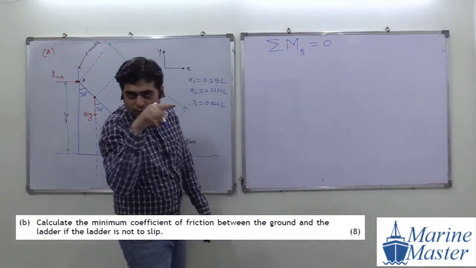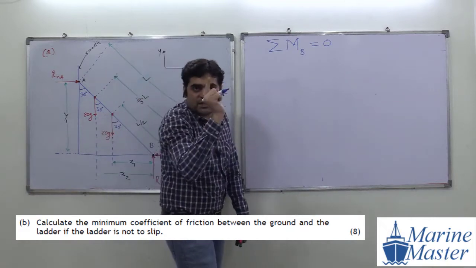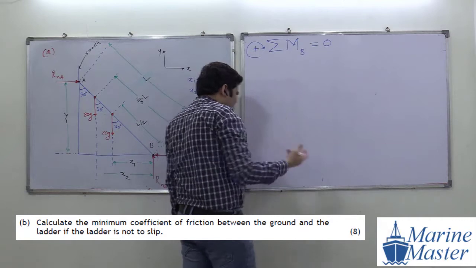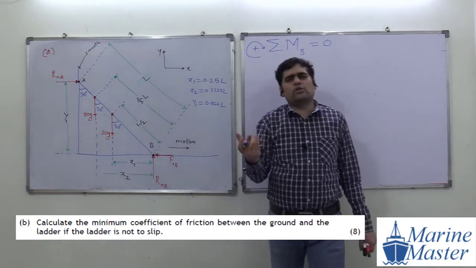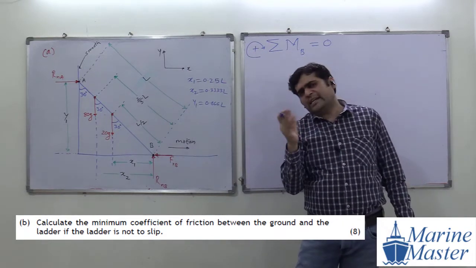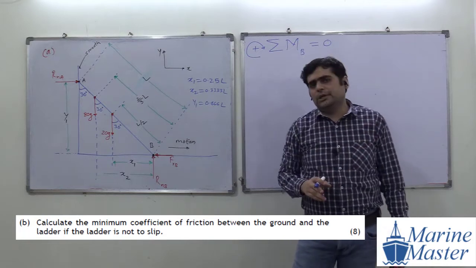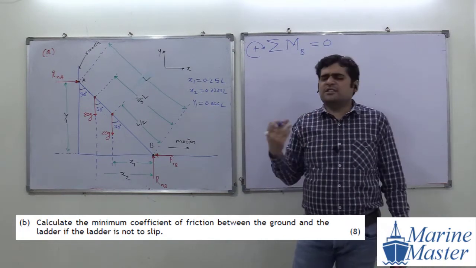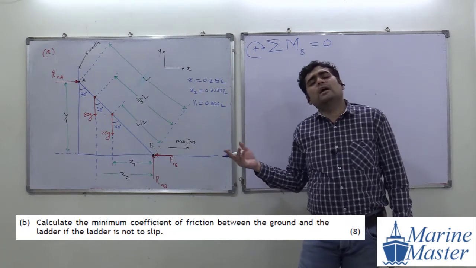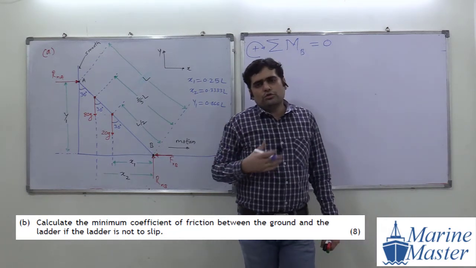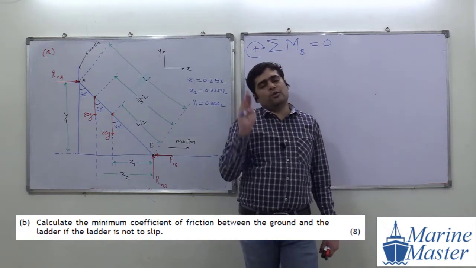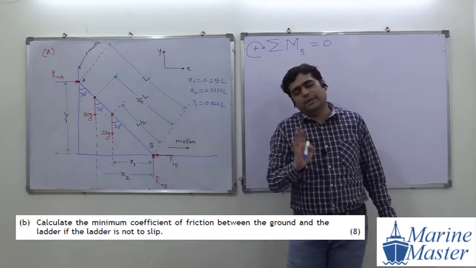And then which direction do we consider positive? Clockwise, as we considered as positive. You can consider any direction as positive. If you want anti-clockwise as positive, you can consider, then clockwise will become negative. Whatever the direction, I consider clockwise as positive, then for me anti-clockwise will be negative. That depends on you which direction you want positive. If you assume one direction as positive, then the opposite direction by default will be negative.